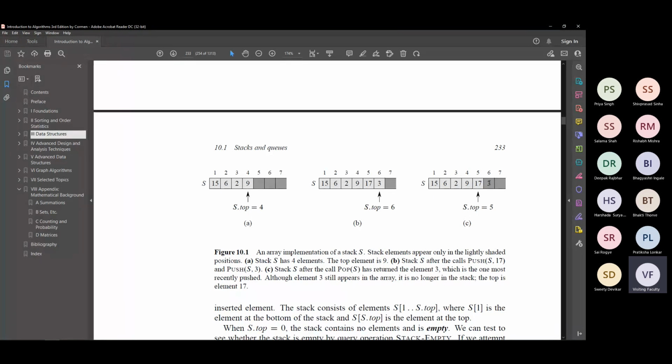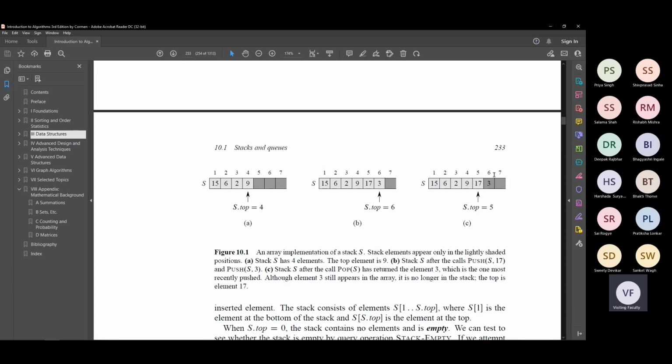And now you are wondering why is the 3 here? Why did it not go away? Okay. Now this is something that happens inside computers or in memory locations, which is that when you don't want an element, when you want to remove it, you don't really have to delete it in the sense of taking an eraser and removing it. You don't have to do that kind of thing. You only have to remove the pointer to it. Once you remove the pointer to it, it is forgotten. It is as good as not being there. So S dot top pointer moved from 6 to the position 5.